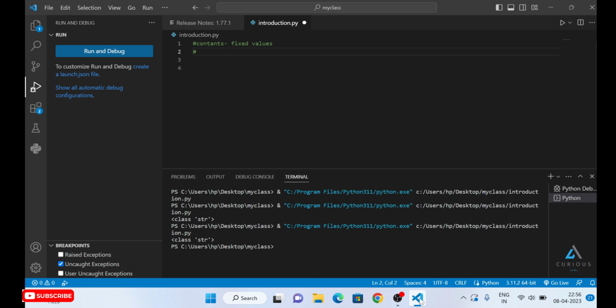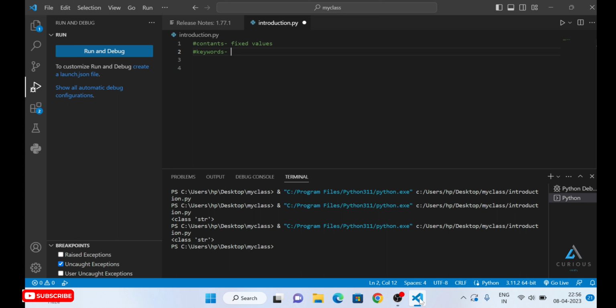Another important thing to be understood in Python is keywords. What are keywords? If you have studied other languages, for example C or C++, you might be familiar with these words. Keywords are nothing else than reserved words.